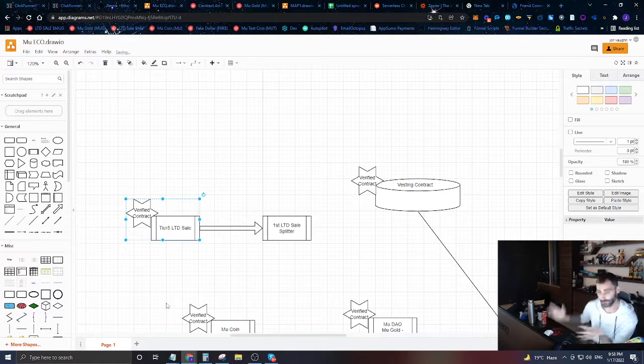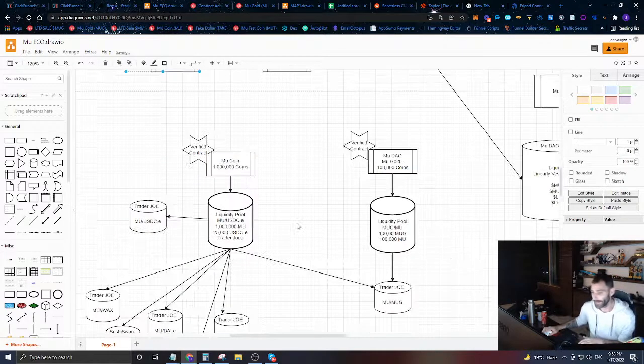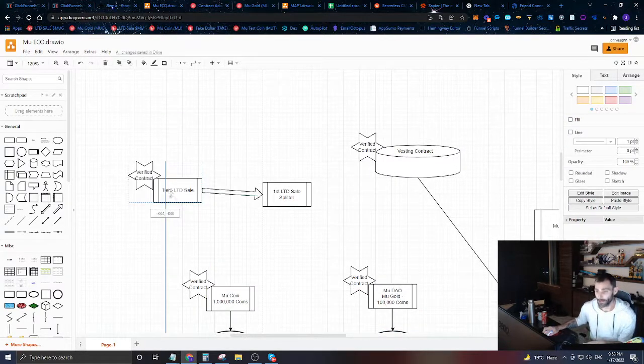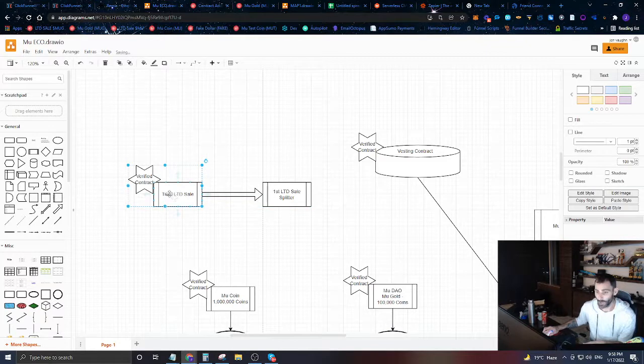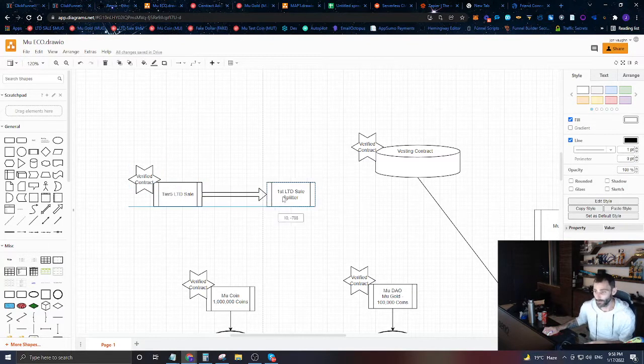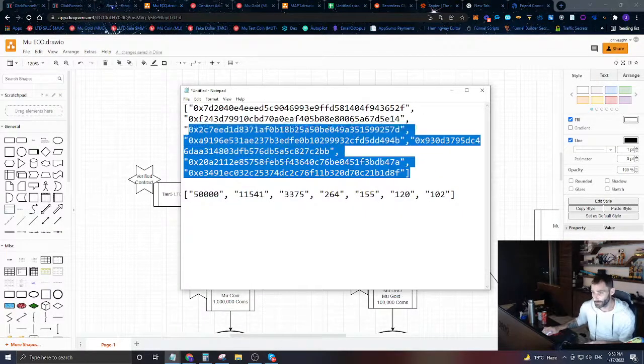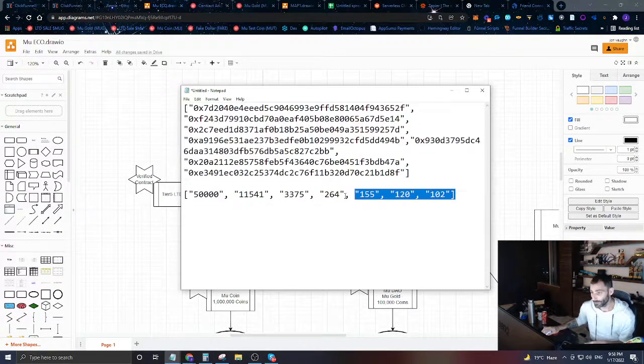So someone who's interested in saving a whole bunch of money goes in and buys some Mu coin, converts that to Mu gold, and they now have $100 worth of Mu gold. They're going to give that $100 of Mu gold to this contract and buy Friend Connector on a lifetime deal, get a huge discount, and then that $100 of Mu gold is going to be sent to this payment splitter. And it's going to be distributed to these wallet addresses that we just got, in this proportion.